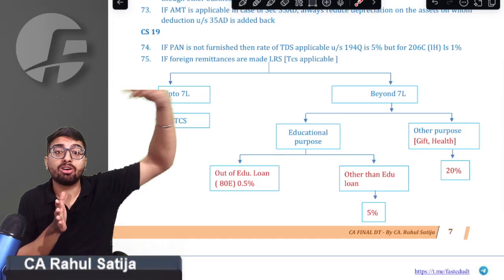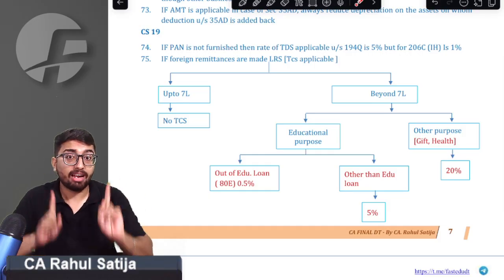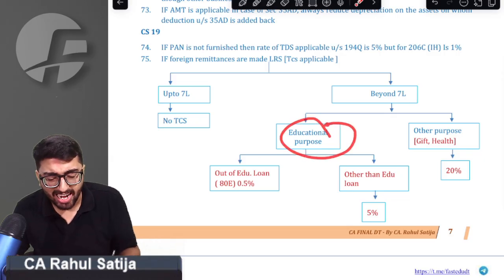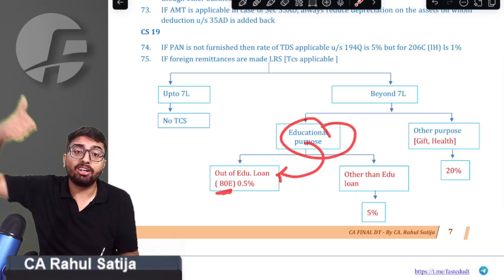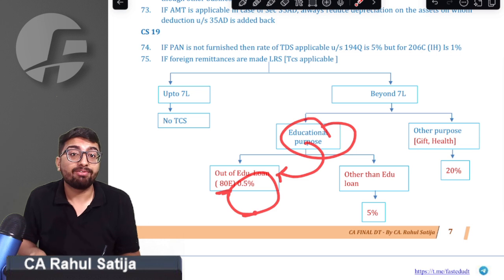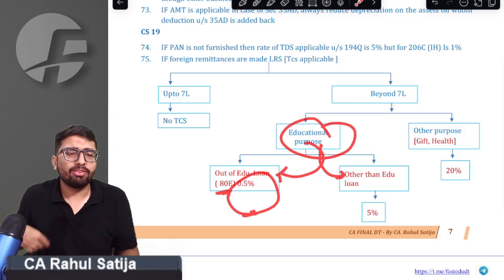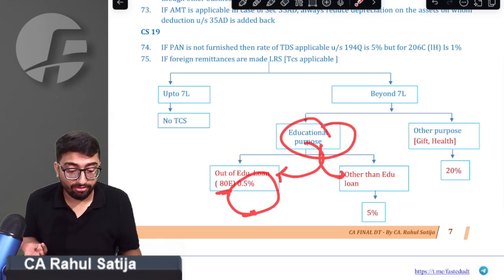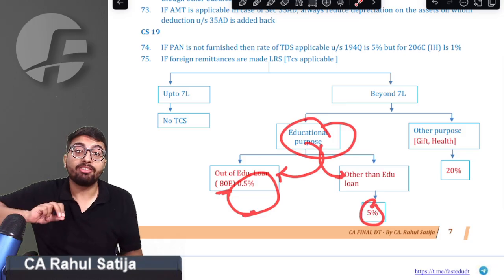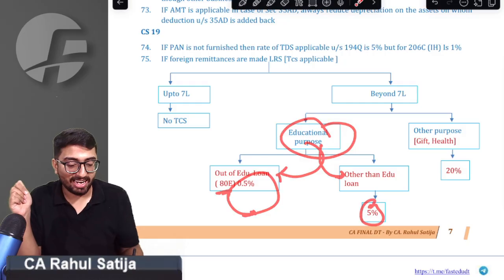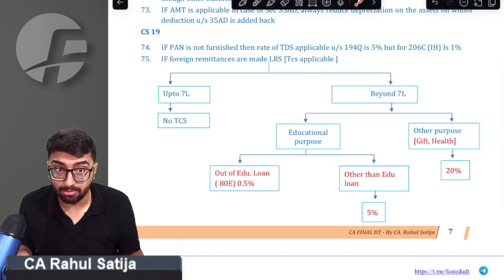But if we are remitting beyond 7 lakh, then in that case, what happens? We have to check for what purpose we are remitting. If we are remitting for the educational purpose, that too out of an educational loan referred under section 80E, then 0.5% will be the TCS rate. If we are remitting for educational purpose out of our own savings, or any other source, then 5% TCS would be applicable. Or if we are remitting for any other purpose, like gifting purpose, travel purpose, health purpose, in that case 20% TCS is applicable.